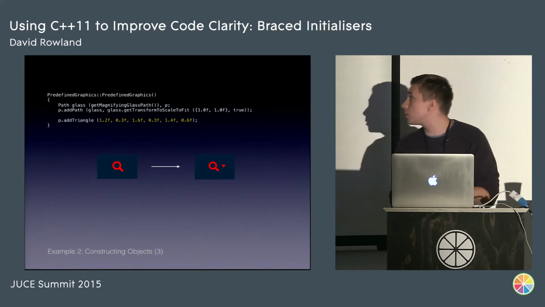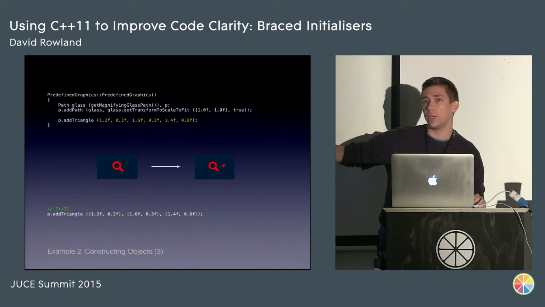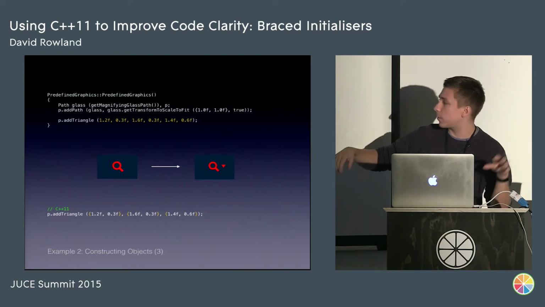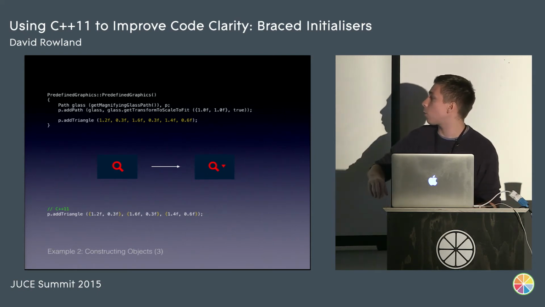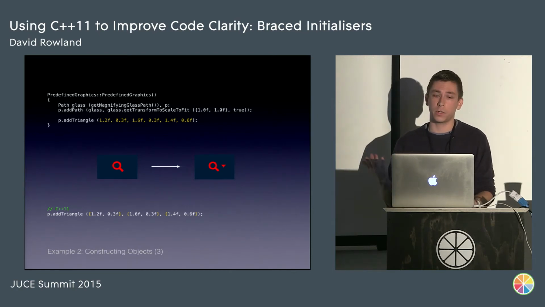So again, to more easily show our intent with this, we can use the brace notation. And now it's very clear that we've got 3 x, y coordinates. And you can obviously see all the x coordinates because they're just on the left-hand side near the braces, and the y coordinates are on the right-hand side near the braces. So this is going to save you time when you have to go and edit this.